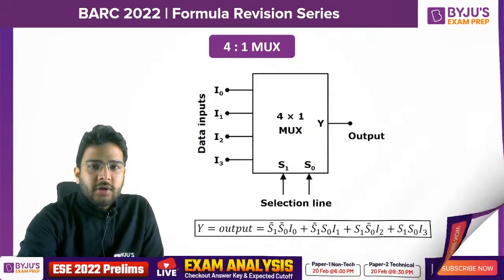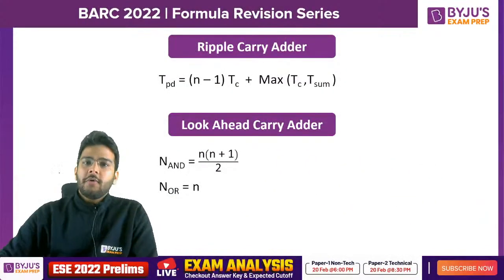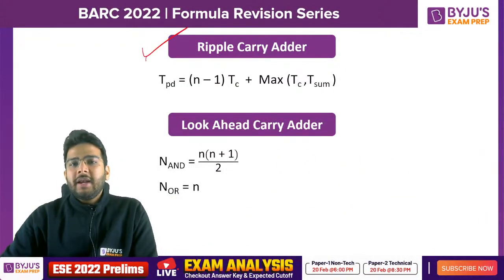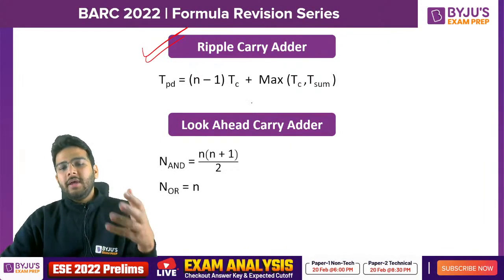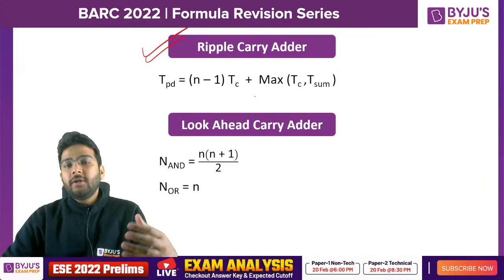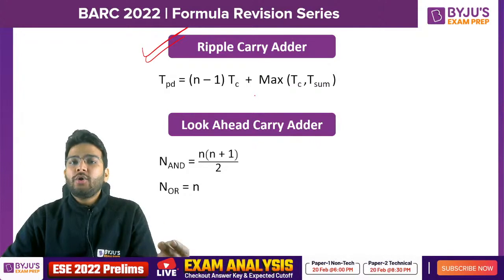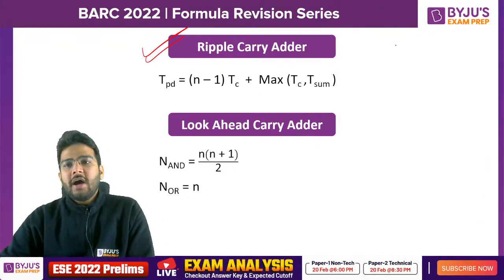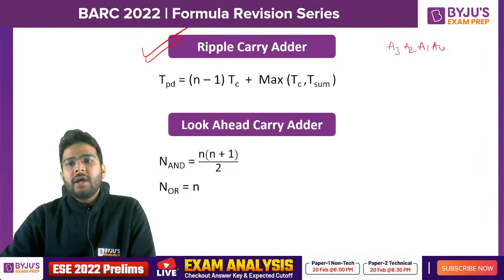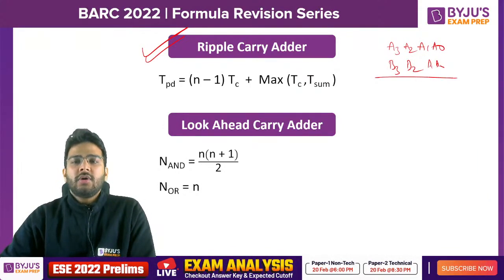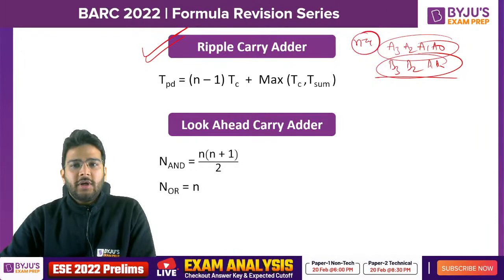So I hope you can solve the questions based on multiplexer also. Now let's see the ripple carry adder. Sometimes they may ask you a question where you have to find the total propagation delay to add two numbers. Suppose you have 4-bit number A3, A2, A1, A0, and you want to add with B3, B2, B1 and B0. Now 4-bit numbers are there, so they will provide you n is equal to 4 here. You have to find total propagation delay.